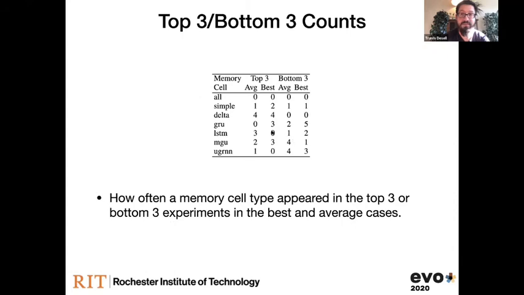If we look at the top 3 and bottom 3 counts, the new delta RNN nodes are performing very impressively. If we look at the top 3, they were in pretty much everything. So they're probably a memory cell that people might want to look into nowadays. LSTMs, which have been around for a while, did pretty well in the average case, not so well in the best case, and they were in the bottom a lot, actually. And the interesting thing here is when simple neurons were in there with deep recurrent connections, they actually did pretty well. They were in the best as much as, say, an LSTM or an MGU. And actually, these bottom cases were when they didn't have deep recurrent connections. So we saw a big benefit from there.